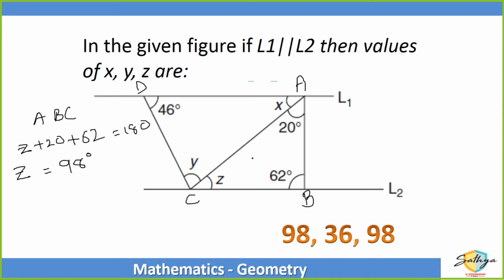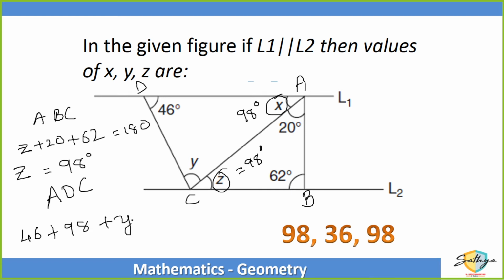Now, if L1 and L2 are parallel, then X and Z will be the same. So if Z is equal to 98, then X will also be equal to 98 degrees. And then in triangle ADC, 46 degrees plus 98 degrees plus Y is equal to 180, because the sum of three angles in a triangle is 180. That means Y is 180 minus 98 minus 46. That is equal to 36 degrees. Right? I hope everybody got this one.